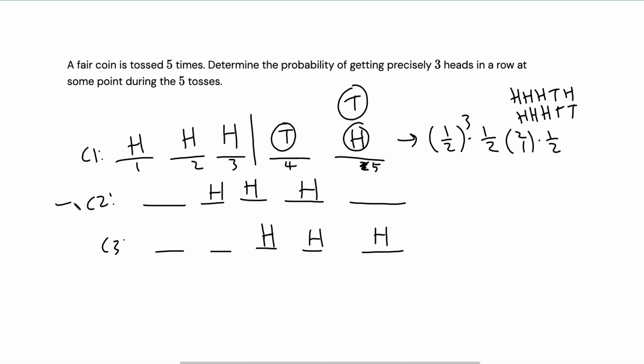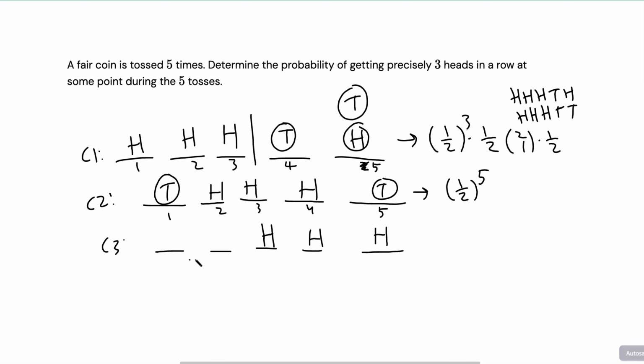Now, what about the probability of case 2 happening? Well, if I number the sequence of tosses again, it's very easy to see that the first toss cannot be heads. Otherwise, we have 4 heads in a row. That's impossible. So this has to be a tails. And by the same logic, this cannot be a heads. Otherwise, we have 4 in a row. We have to have precisely 3 in a row. So this has to be tails. So basically, each of the given cases, right, heads, heads, tails, whatever, each has a half chance of happening. So that's half to the 5th.